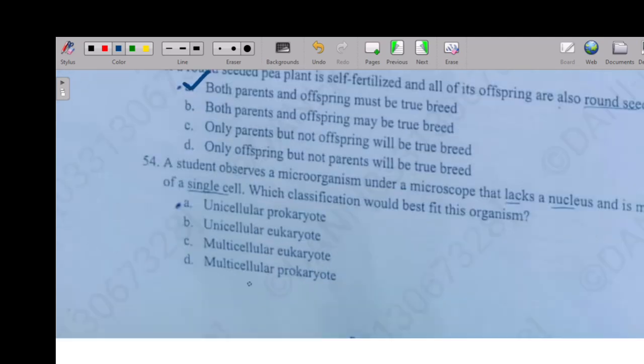So the next question is, a student observes a microorganism under a microscope that lacks a nucleus and is made up of a single cell. Which classification would best fit this organism? Unicellular eukaryotes, unicellular prokaryotes, multicellular eukaryotes, or multicellular prokaryotes? So the right answer is unicellular prokaryotes.